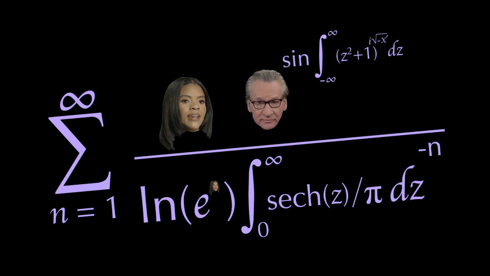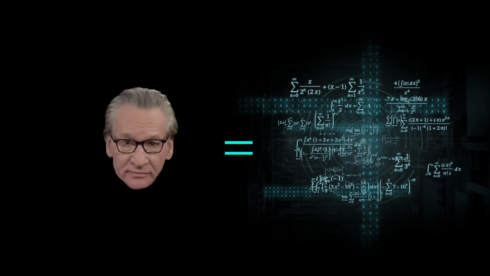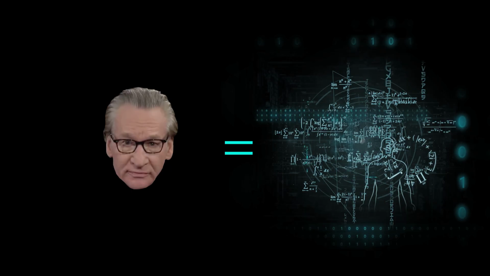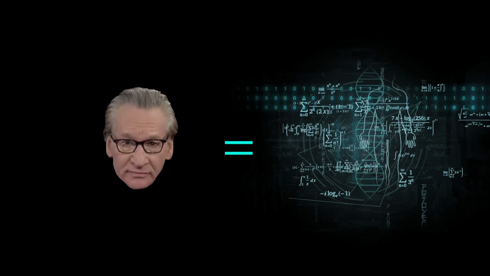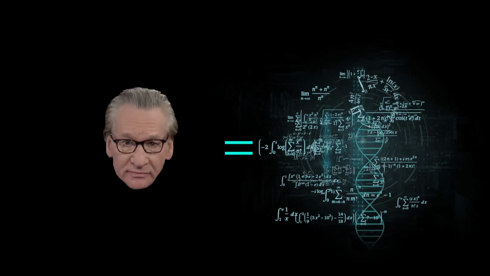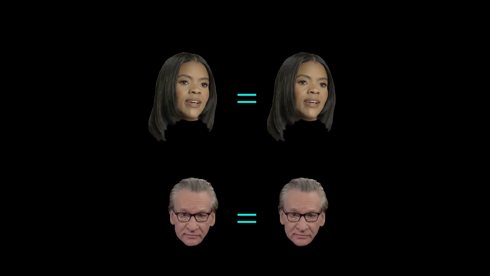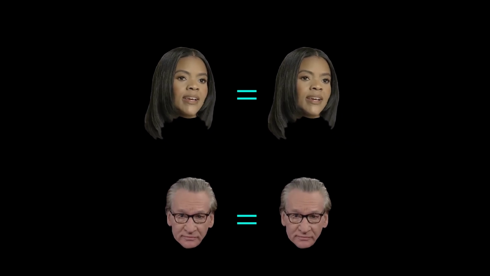First of all, let's get back to the basics. We will start with Bill Maher. The idea is that in theory, everything and everyone can be expressed as some elaborate complicated mathematics. And while we don't know what this mathematics could be, we can confidently claim that Bill Maher should at least be equal to himself. And of course, the same applies to Candace Owens. As you can see, this now gives us two distinct equations.